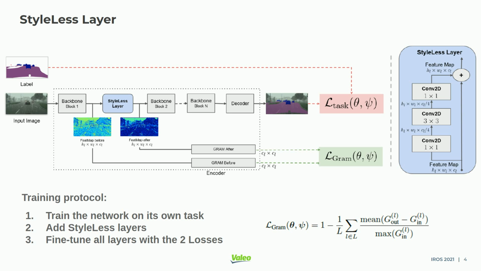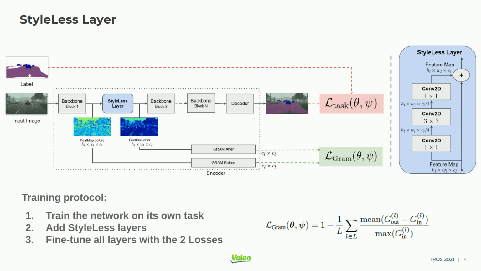We have designed a new loss function, which we call gram loss. It measures the difference of information between the input and output feature map of the StyleLess block. The gram loss encourages each of the StyleLess blocks to attenuate the style information. The training protocol is straightforward. First, the model is trained for its task using its own loss.